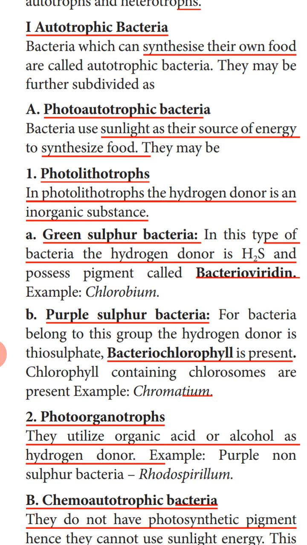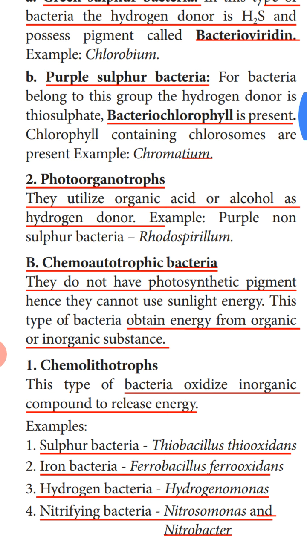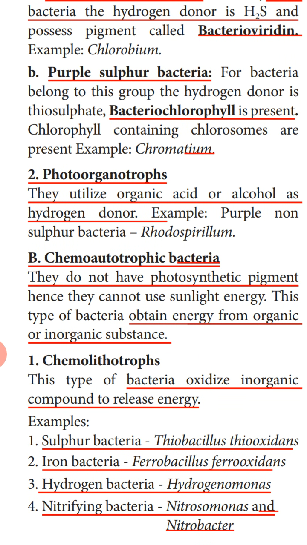Next, we are going to study about the chemoautotrophic bacteria. Chemoautotrophic bacteria, as we studied, do not have the photosynthetic pigments. So they cannot use the sunlight. This type of bacteria obtain the energy from organic or inorganic substances. By the breakdown of the organic or inorganic substances, they get the energy. That energy they utilize for preparing their own food.